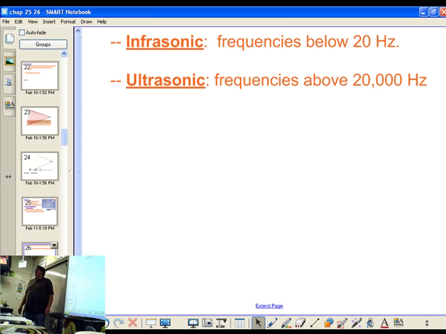Yes. What would it require for you to hear? Pardon? Well, we're going to talk about how the ear works, but basically you would have to have frequency receptors that would work in those frequencies.